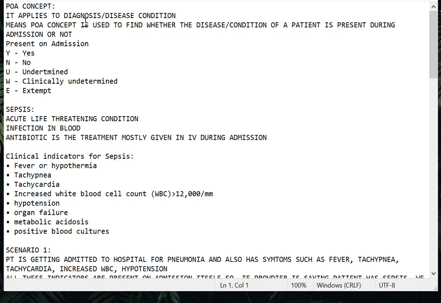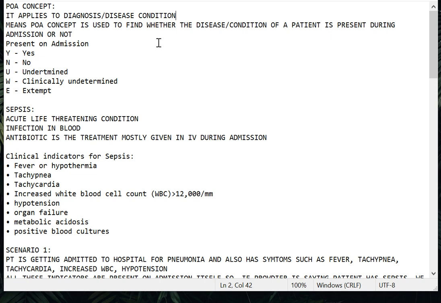Now, to what do we apply this POA concept? It applies to the diagnosis or the disease condition. I have already told in my past videos that in inpatient coding, you should code the inpatient procedures and also the inpatient diagnosis, meaning the disease condition.